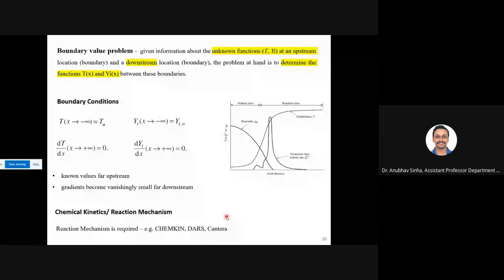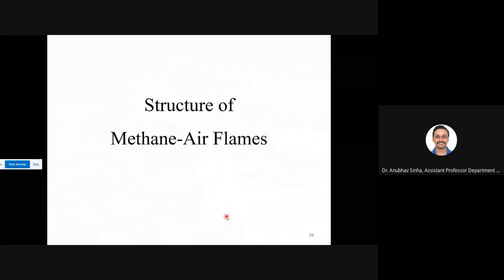Now let us look at the results. We'll talk about the structure of methane air flames. This is an important part of this chapter. We've talked about laminar premixed flames, what a premixed flame is, and how to derive the flame speed. Now we'll see how it looks. This builds up on all you have studied previously, thermodynamics and chemical kinetics. Now we'll see how heat is released, how temperature is increased, and what the reaction rate is at what location. Let us start with methane air flames.